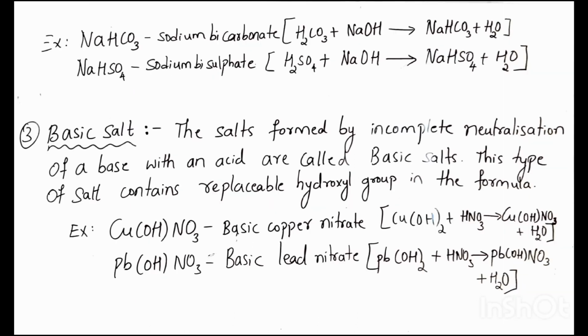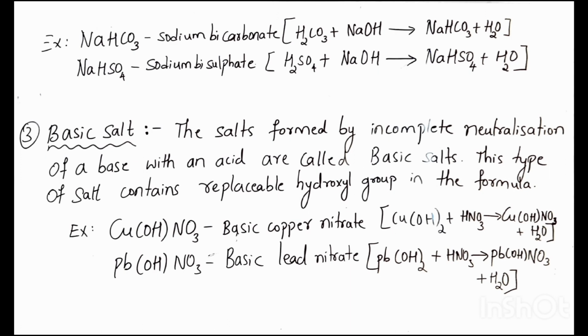Next, basic salts. Basic salts are formed by the incomplete neutralization of a base with an acid. Means there is only partial replacement of hydroxide anions of polyacidic base. So the resulting salt contains a metallic cation and hydroxy anion of a base and anion of an acid. See here, basic copper nitrate is a basic salt. It is formed when copper hydroxide reacts with nitric acid to form basic copper nitrate.